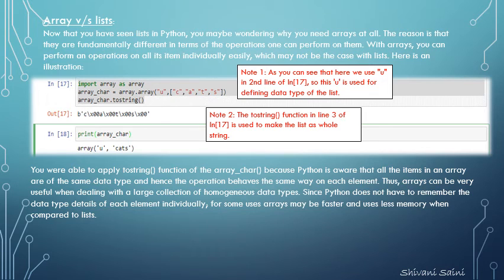You were able to apply the tostring function to the array char because Python is aware that all the items in an array are of the same data type, and hence the operation behaves the same way on each element. Thus, arrays can be very useful when dealing with a large collection of homogeneous data types. Since Python does not have to remember the data type details of each element individually, for some users arrays may be faster and use less memory when compared to lists.